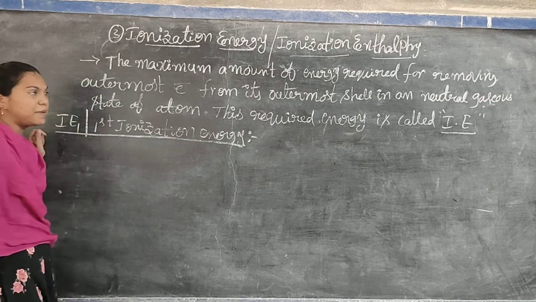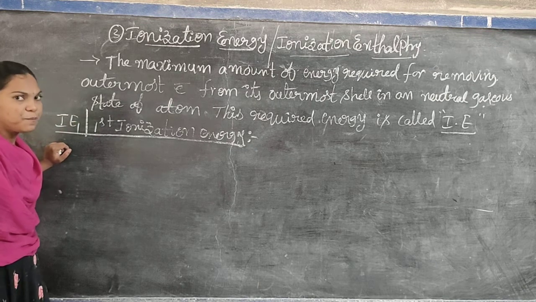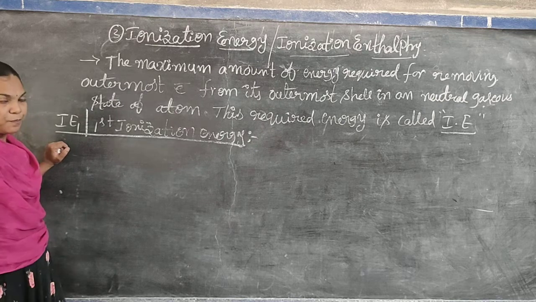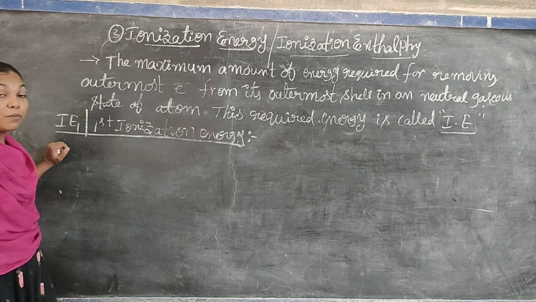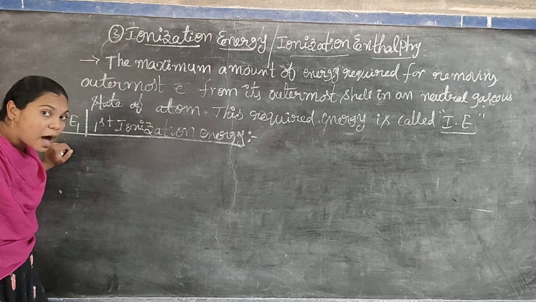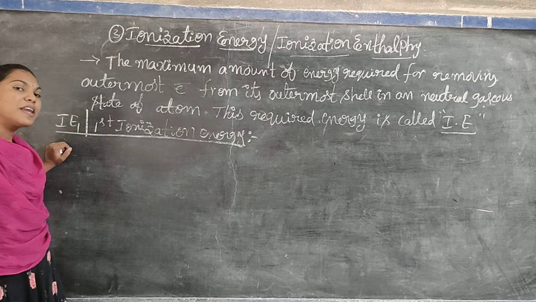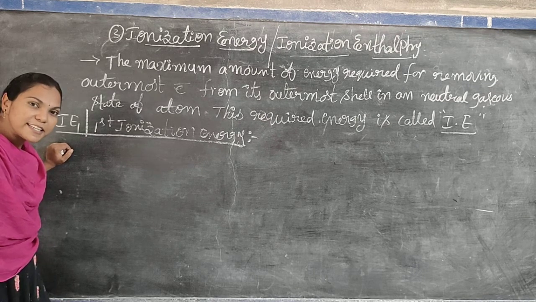For the definition: the maximum amount of energy required for removing one electron from its outermost shell in the neutral gaseous state of an atom is known as first ionization energy.